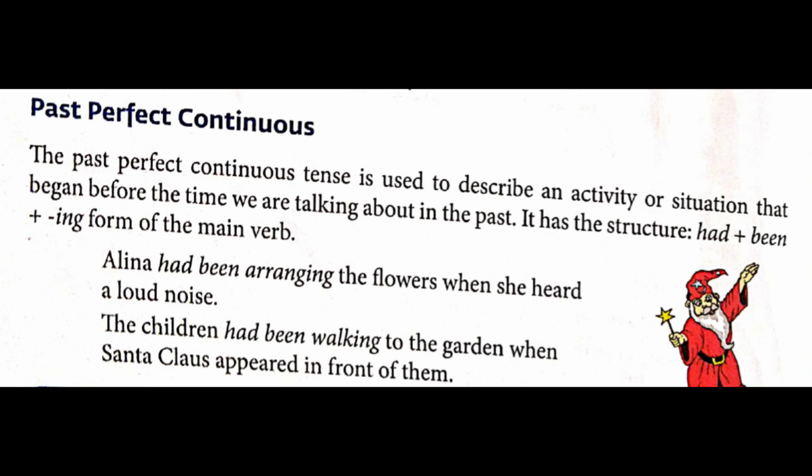For example, had been dancing, had been cooking, had been carrying, had been describing, had been behaving. So here you will be using the formation had plus been plus v1 plus ing, that is main verb plus ing. And where is it used? To describe an activity or situation that began before the time we are talking about in the past. Now examples are,